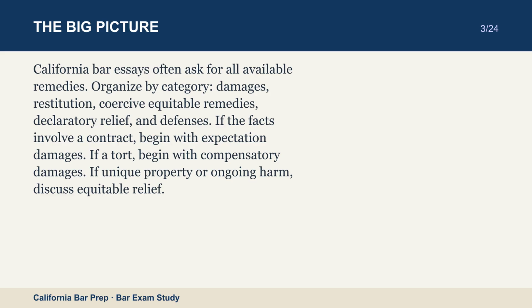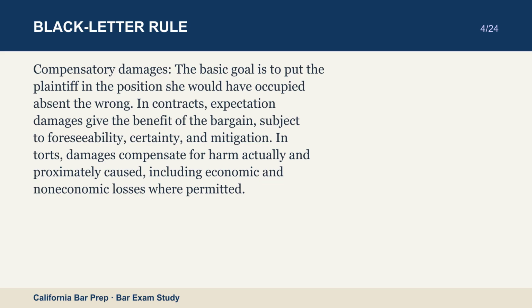Compensatory damages. The basic goal is to put the plaintiff in the position she would have occupied absent the wrong. In contracts, expectation damages give the benefit of the bargain, subject to foreseeability, certainty, and mitigation. In torts, damages compensate for harm actually and proximately caused, including economic and non-economic losses where permitted.